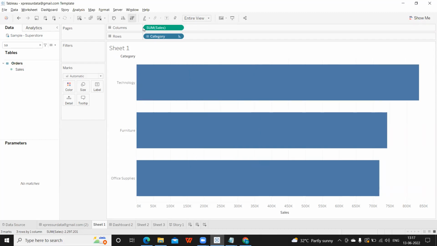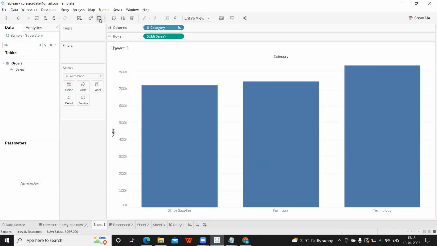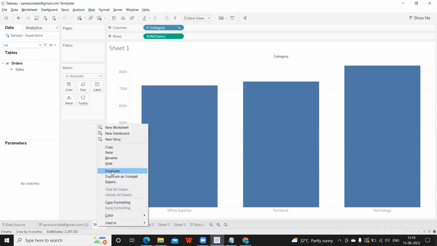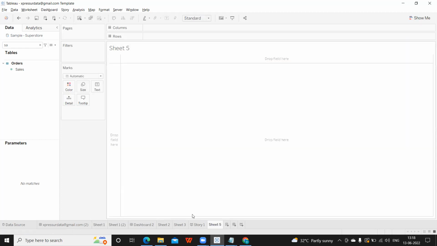You can also do it from here, descending, ascending, and you can swap the view here, then clear sheet here and then duplicate sheet here. Suppose you want to duplicate this, then you can click on this and click on duplicate. You see sheet 1 is there, sheet 1 (2) is there. You can duplicate from here, or you can click on this and duplicate from here as well. So there are multiple options here. In the same way, you can create a worksheet from here and you can also create from here.